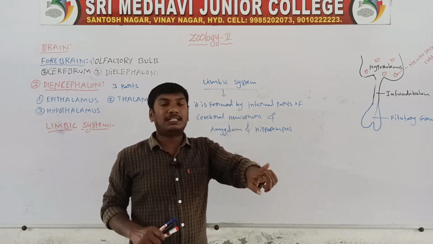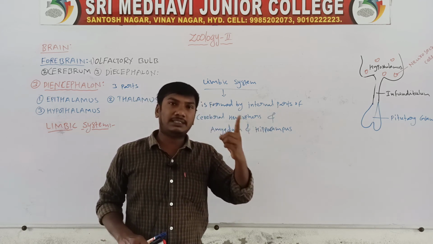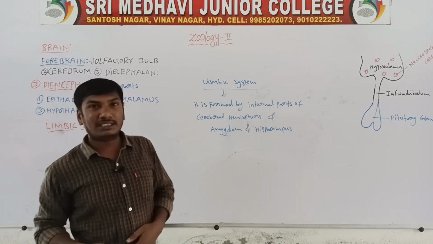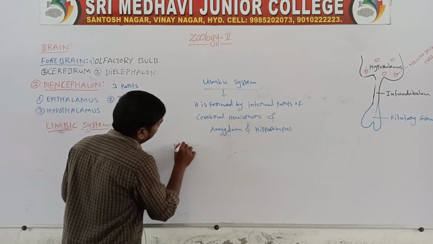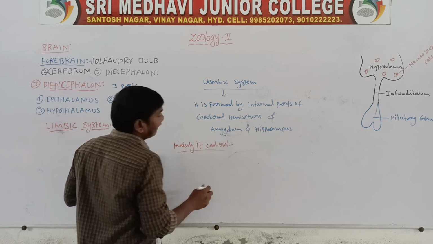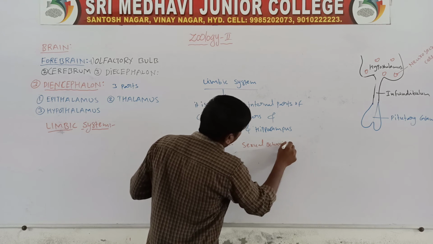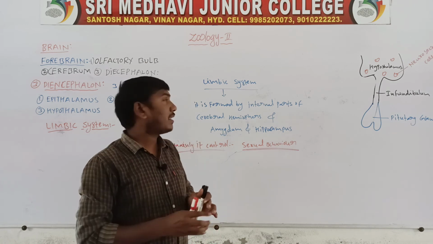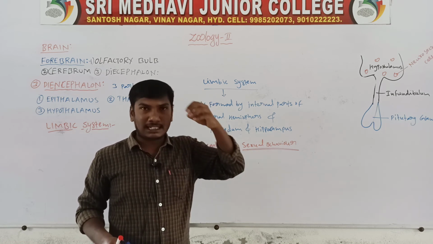Internal parts of the cerebral hemisphere, amygdala, hippocampus. These three combine to form the limbic system. Its function is mainly to control sexual behavior.